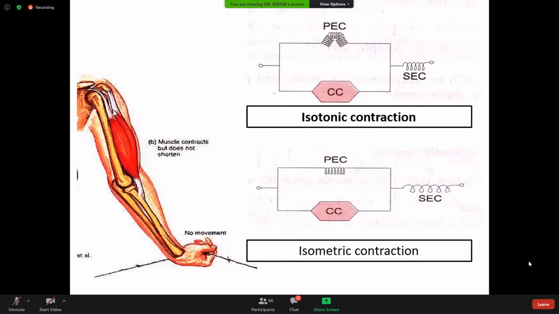Both the tendon as well as the connective tissue have the capacity to stretch. They are called elastic because they can either stretch, or during relaxation they come back to their normal position.